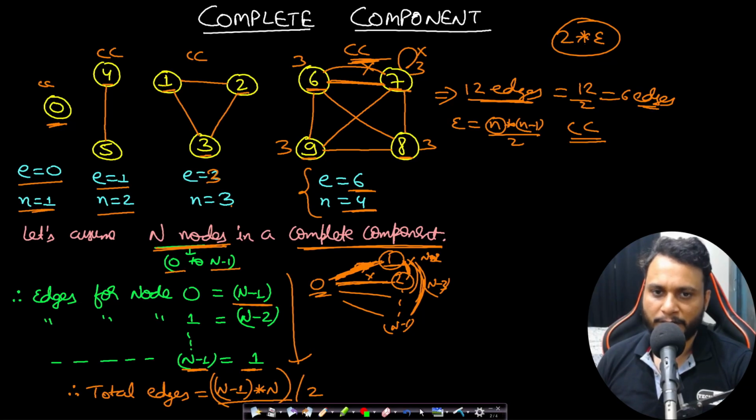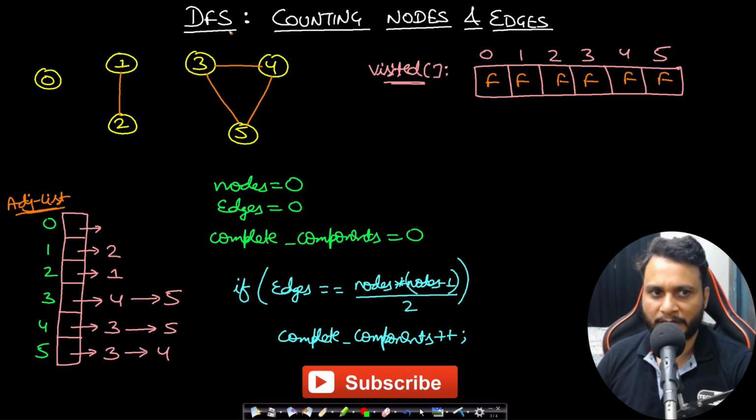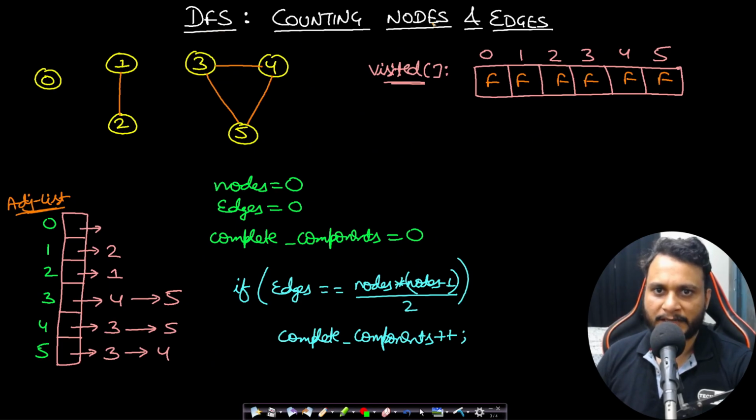So I think this is clear to understand. Once you know this, you already know the solution. You have to apply DFS and count the nodes and edges within a component, and easily you can solve this problem. Now let's find out all the complete components using simple DFS by counting the nodes and the edges. So I will be taking LeetCode's first example having 3 components, and I will be taking a visited array.